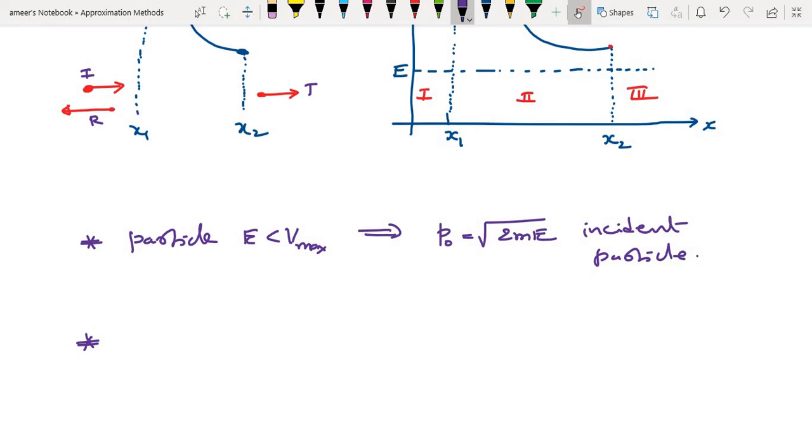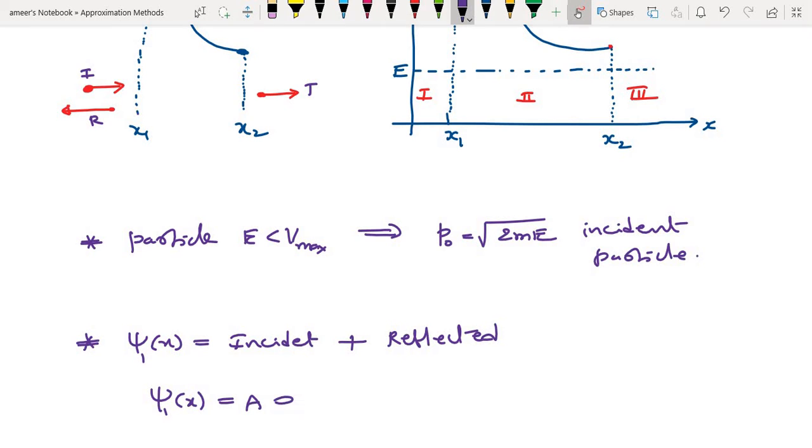That is, psi1 consists of incident plus reflected. We can write psi1 of x equal to A e^(i p0 x/ħ) plus B e^(-i p0 x/ħ).